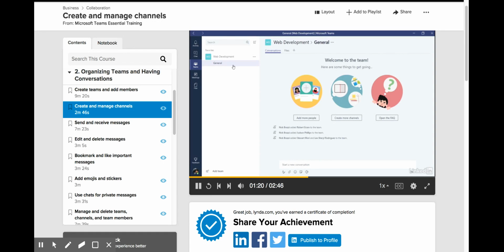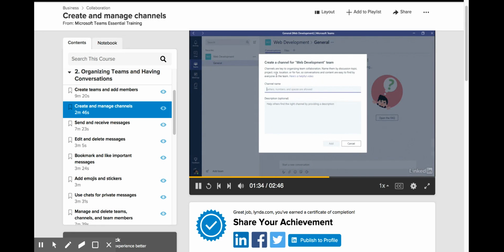So I'm going to go back up to the team listed over here, and I want to go to this button to the right of the name of the team, this button with 3 dots on it. Click on that, and it opens up a menu. And one of the options in this menu is Add Channel. So if I click on that, I can create a new channel. So let's give this new channel a name. I'm going to call this Home Page Redesign.